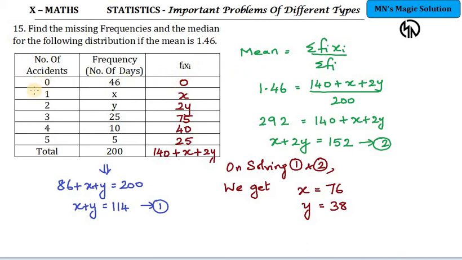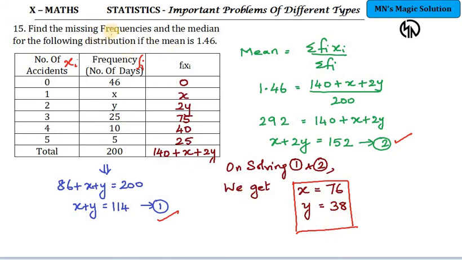Look, the number of accidents is given, there is no class interval. So xi has straight away been given to us, and the frequency is fi. So we can work it out by the direct method. Here you will get one equation from the sum of all the frequencies equated to 200. So this is my equation number 1. Again, find sigma fi xi, then use the mean formula and substitute, and you will get another equation in terms of x and y. If you solve these two equations using the linear equations in two variables method, you will get the answers for x and y to be 76 and 38.